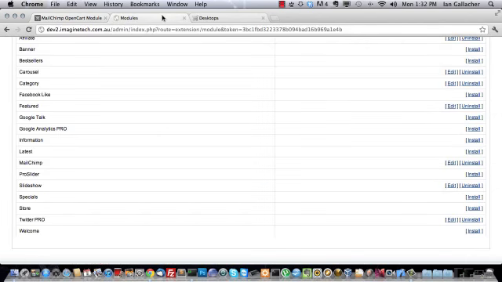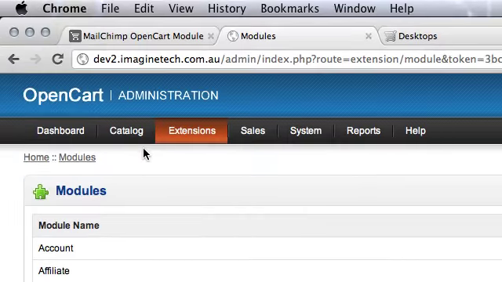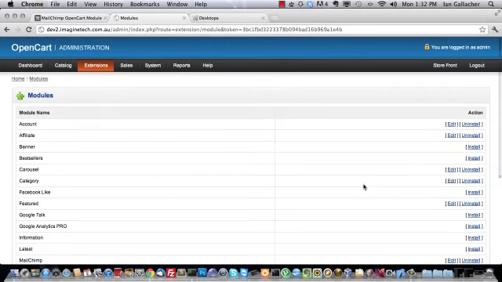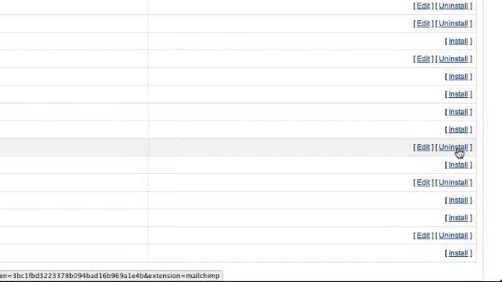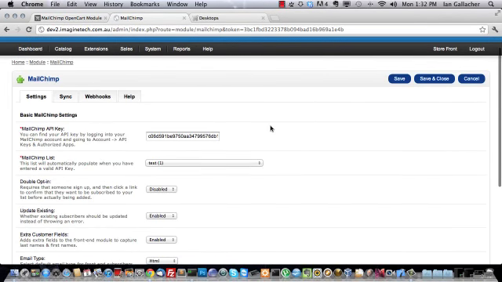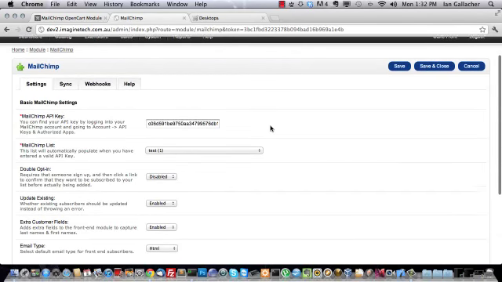Once you've uploaded it, you can drop into your admin panel in your OpenCart store, extension modules. We've already installed this one, but you'll need to click on the install button and then click on the edit. This is the main administration screen for the MailChimp module.